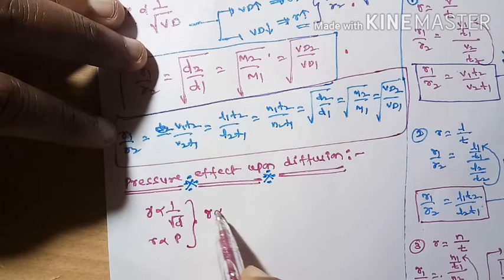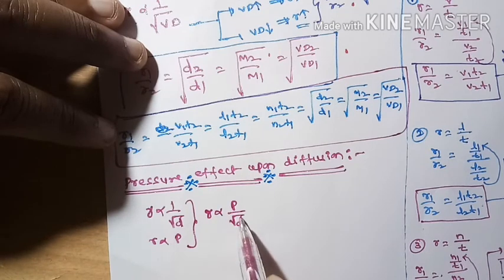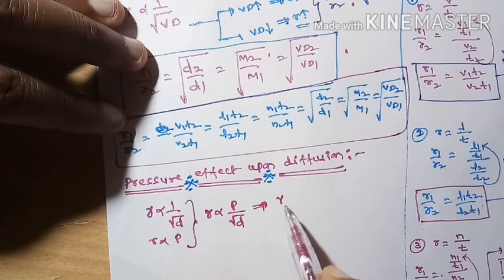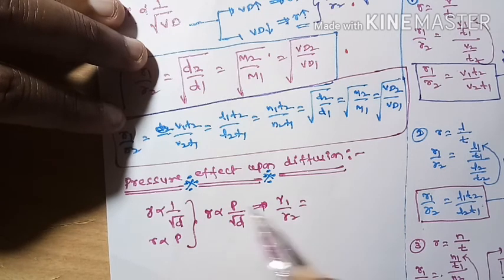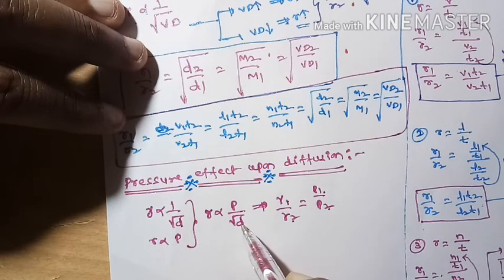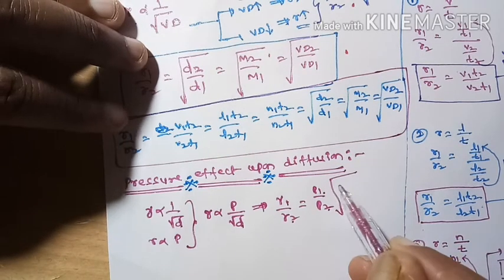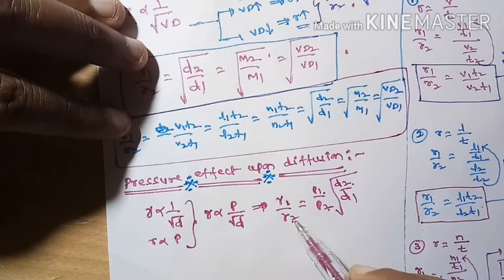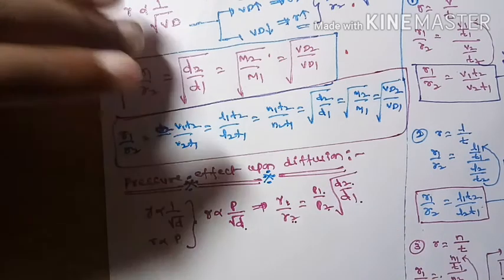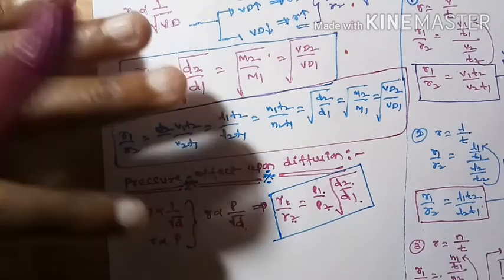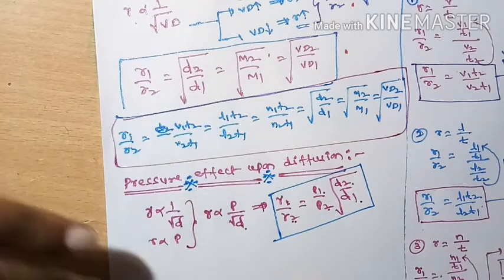From these two, we can write the rate of diffusion is equal to P by root D. So R1 by R2 is equal to P1 by P2, a proportional relation, where 1 is there we get 1, where 2 is there we get 2. D is an inverse relation, so we write D2 by D1. So R1 by R2 is equal to P1 by P2 into under root D1 by D2.